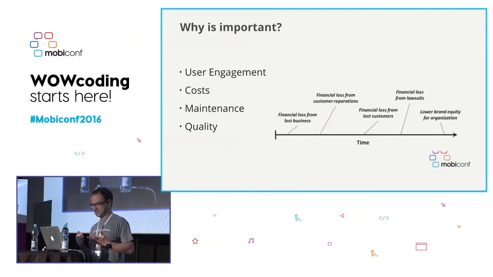And we can face different losses, monetary losses, from not developing efficient software. We can have financial losses from lost business. If you remember the case of the infamous PlayStation Network, they had some problems with data that was stolen, so people were not returning and buying their services. They had to pay customer reparations, right? Because if people steal your credit card and they actually use it, you need to repair your customers that lose money because of you.